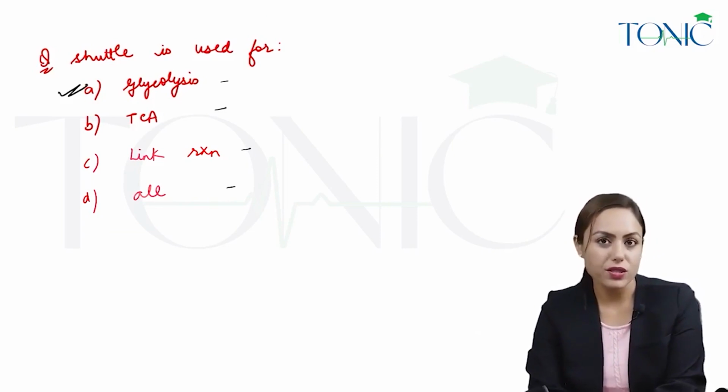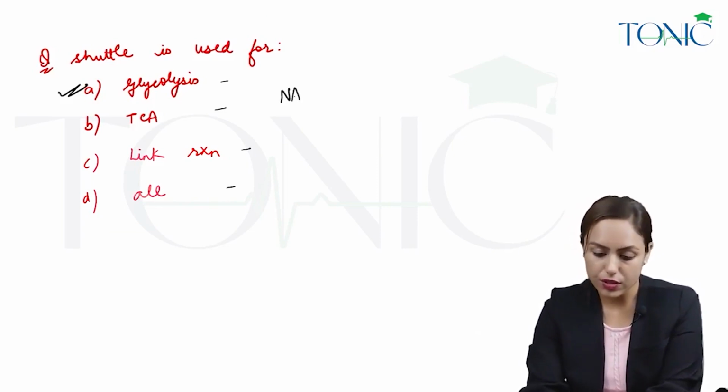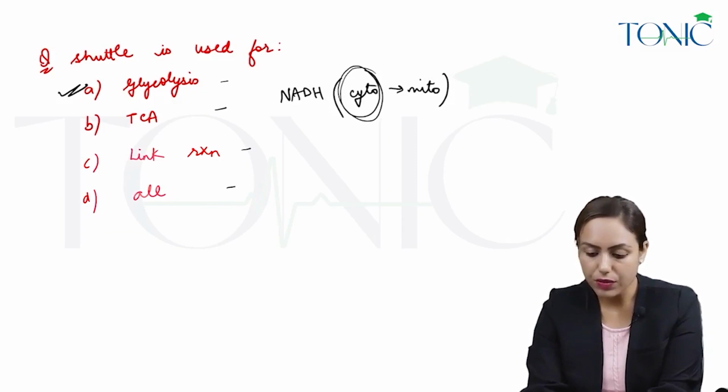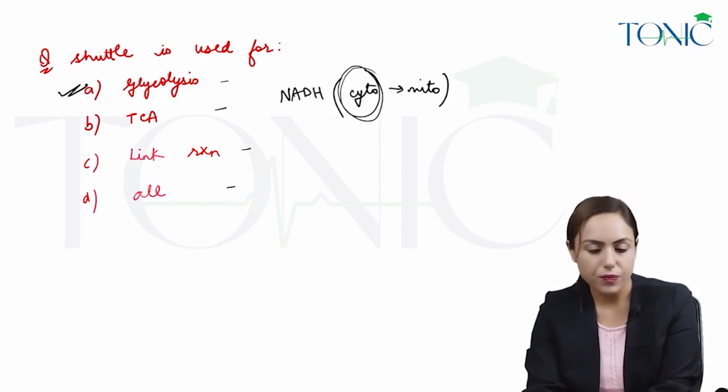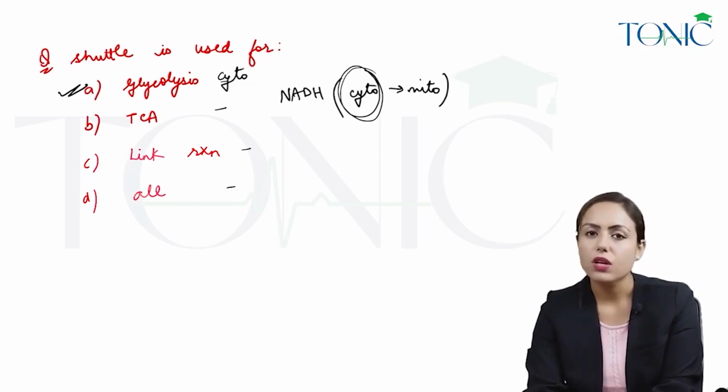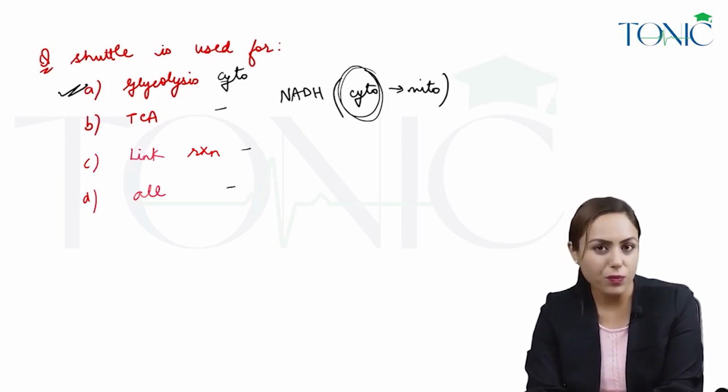The answer is glycolysis, because shuttles transport NADH from the cytoplasm to the mitochondria. A pathway which is occurring in the cytoplasm requires a shuttle. So glycolysis, occurring in the cytoplasm, requires a shuttle to transport its NADH from the cytoplasm to the mitochondria.